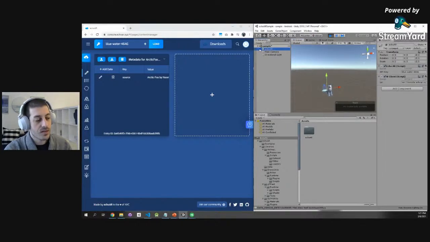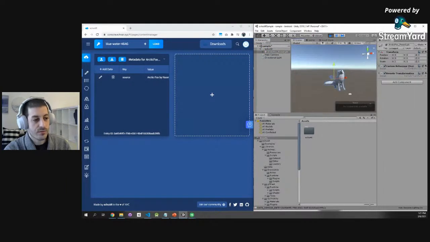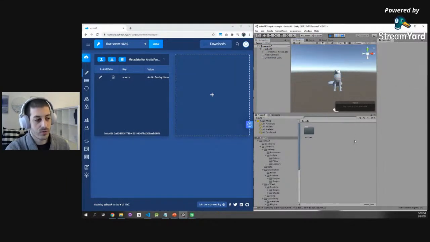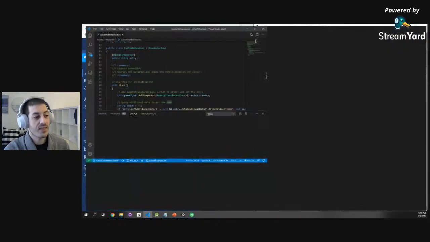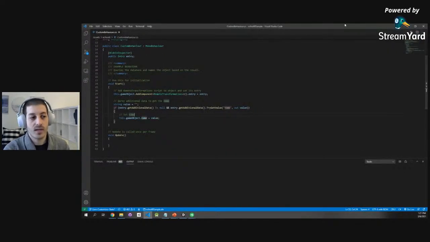Perfect. So let's look at this fox right here. This is Arctic Fox, and now we want to add some features to it. The cool thing about echoAR is that every 3D model has a custom behavior script attached to it. It is a script in C# format, C# in Unity format, that basically allows you to add anything you want and code in any feature that you want. So let's review this script together.